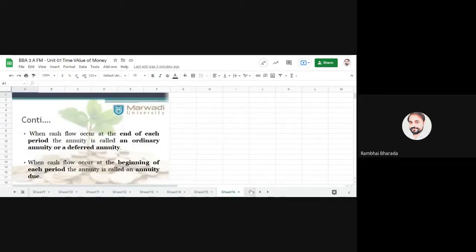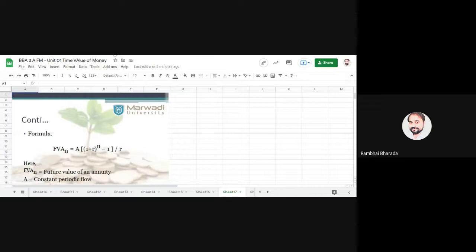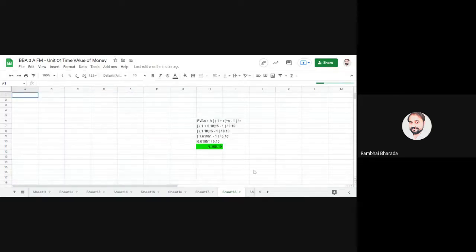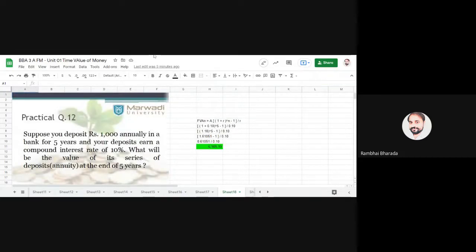Okay, FVAN. Here, A stands for annuity. How to identify the question like this? Whenever in a practical question, if you find the word annual or annually, like you deposit rupees 1000 annually, whenever you will find the word annually and compounding interest, it is a question of future value of annuity.